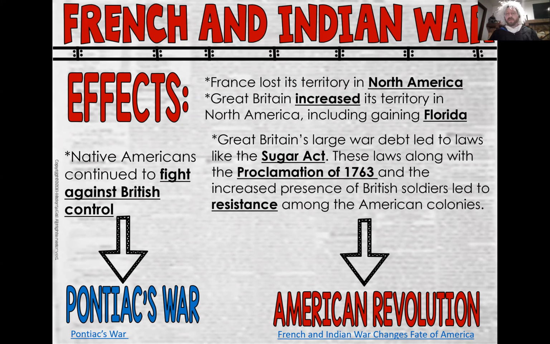Now, all this folks getting all disgruntled also leads to a whole lot more British soldiers being in the area. And this really bothers a lot of folks there in the colony. They start to realize at this point that maybe they are a little different. And so resistance begins to, what's the word, bubble up. This will eventually lead, we won't unfortunately have time to go into all the ins and outs on this, but just understand that eventually this does lead to the American Revolution. In fact, some people say that the French and Indian War is almost like a prelude to more war.